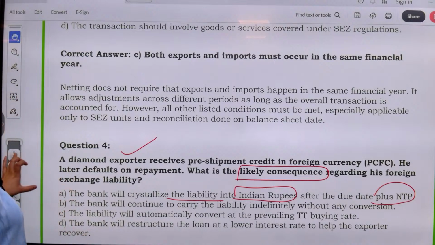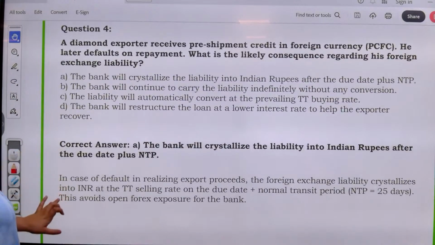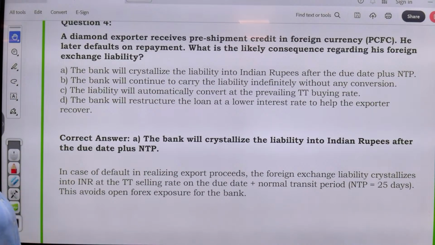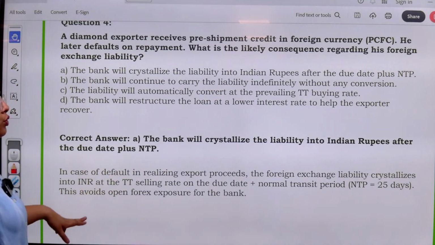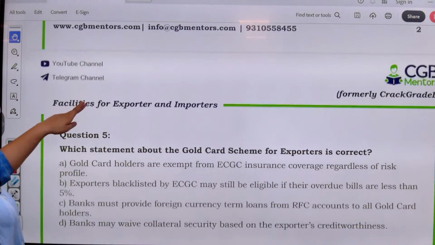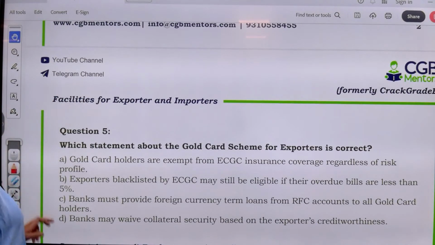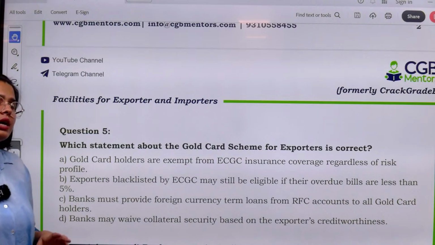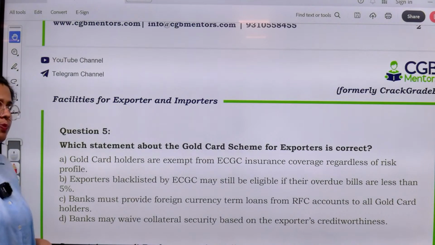So this is the consequence that the bank will do in case of default in realizing export proceeds. Foreign exchange liability will be crystallized into INR at the selling rate on the due date plus normal transit period. This avoids open forex exposure for the bank. We do not want any longer foreign currency related risk. Now next we have which statement about the gold card scheme for the exporters is correct.